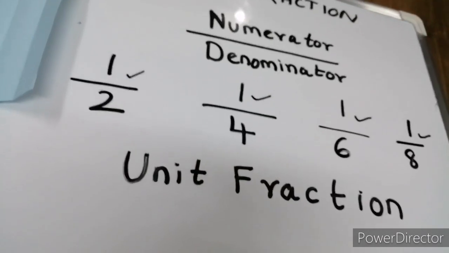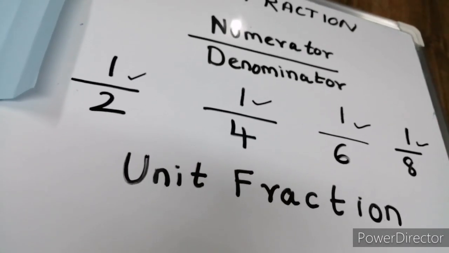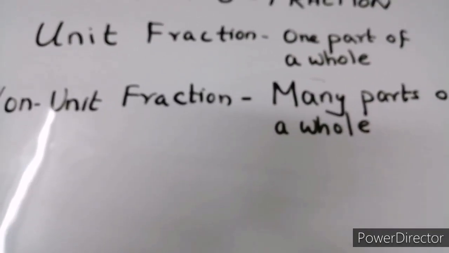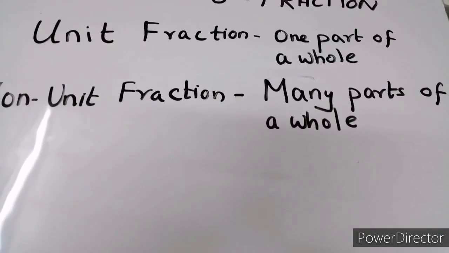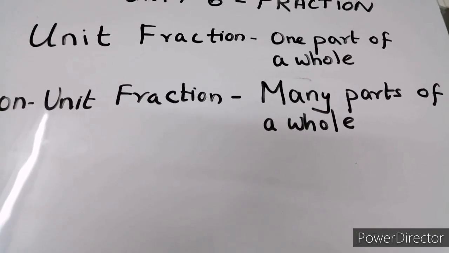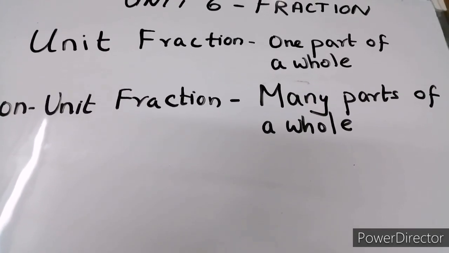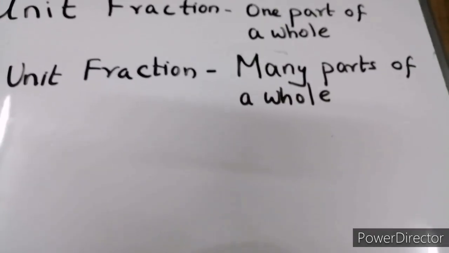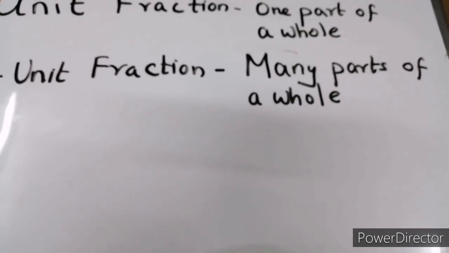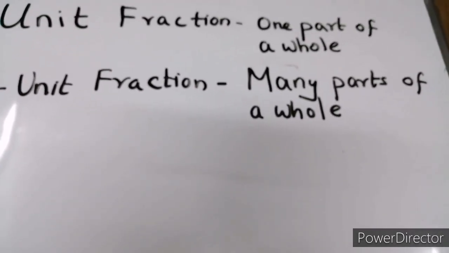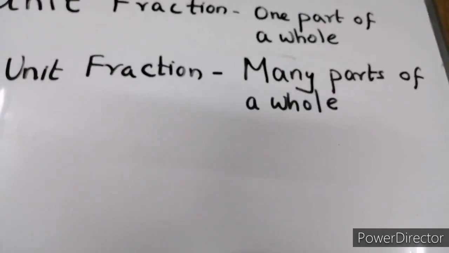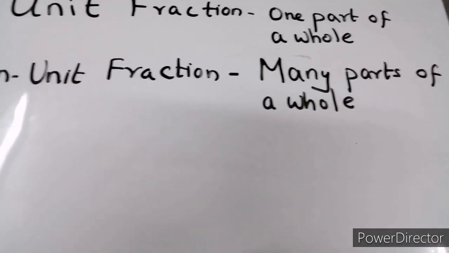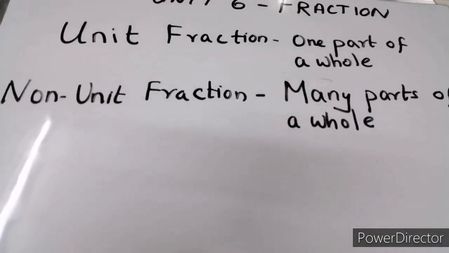Now, let us learn about another type of fraction, that is non-unit fraction. Unit fraction means one part of a whole, right? 1 divided by many parts, 2, 4 or 6. And the numerator will always be 1. But non-unit fraction means many parts of a whole, not 1. Numerator will not be 1. It can be 2, it can be 5, it can be 7, it can be 8, any number, divided by the total number of parts. So, unit fraction and non-unit fraction.